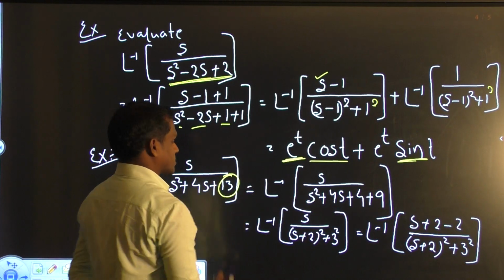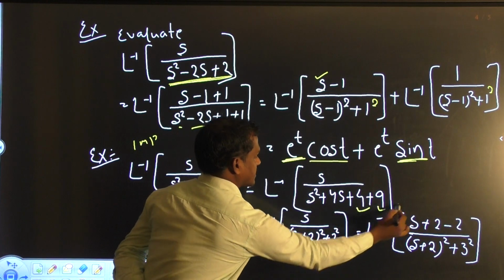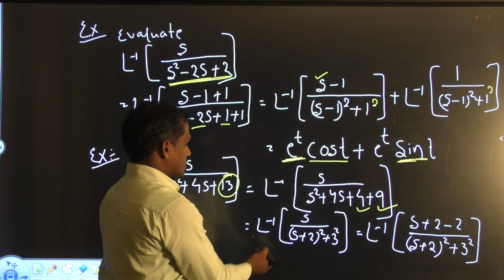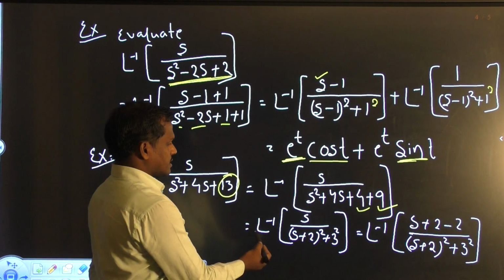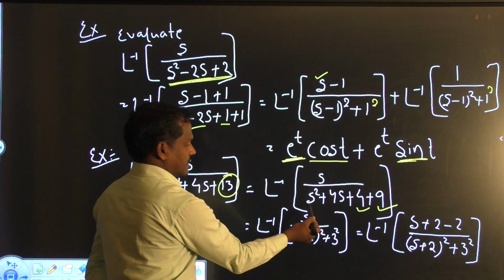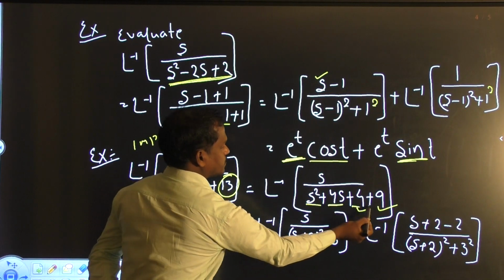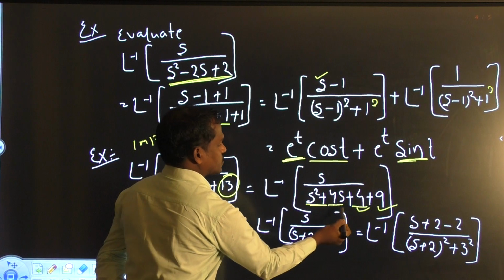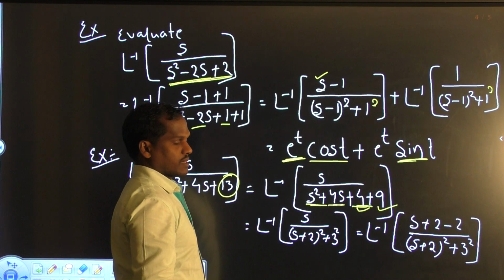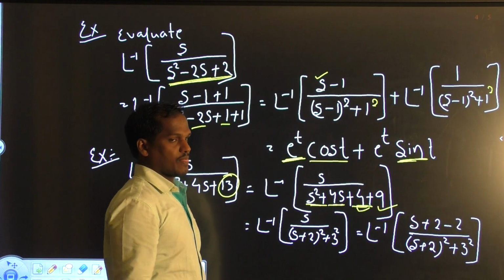13 can be broken as 4 plus 9. Now this can be written as Laplace inverse of s by s square plus 2ab plus b square, which means s plus 2 whole square plus 9, and 9 means 3 square.